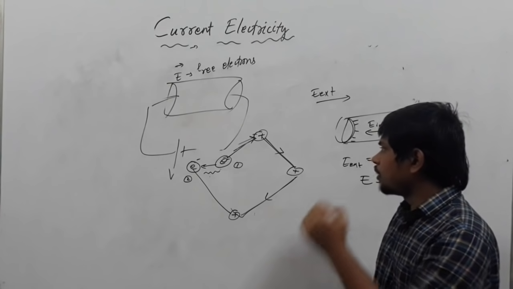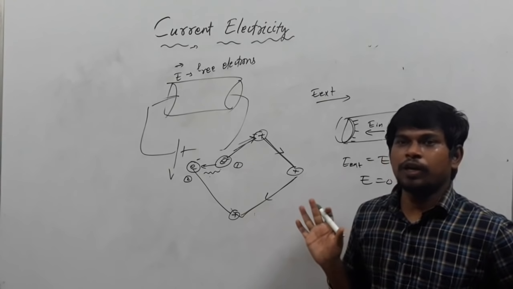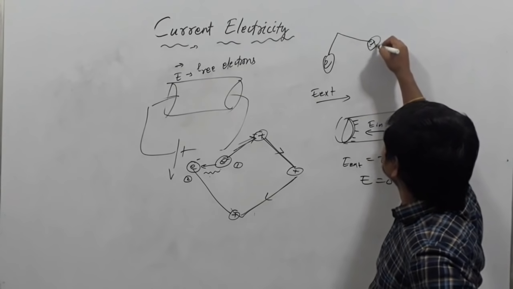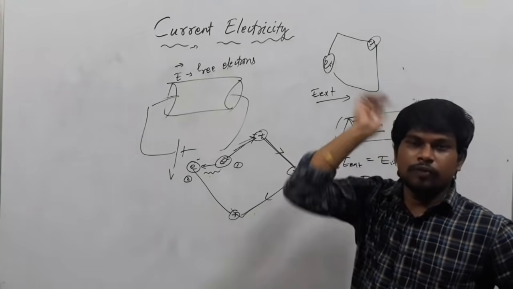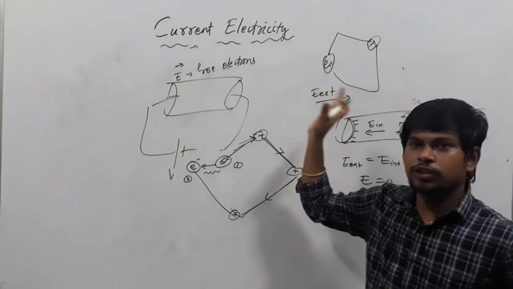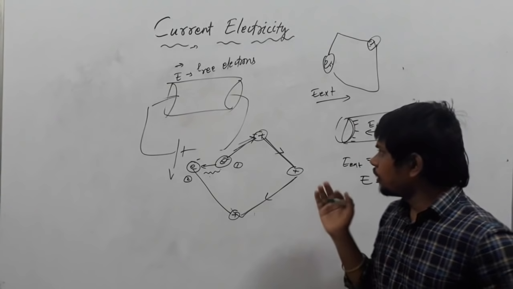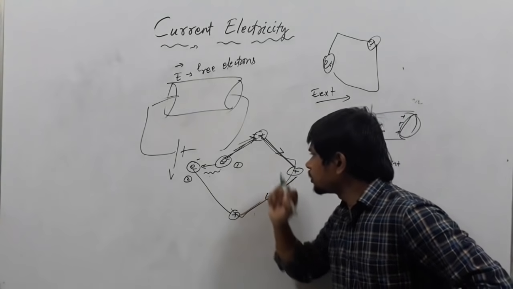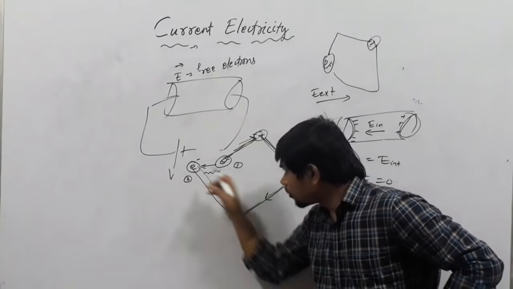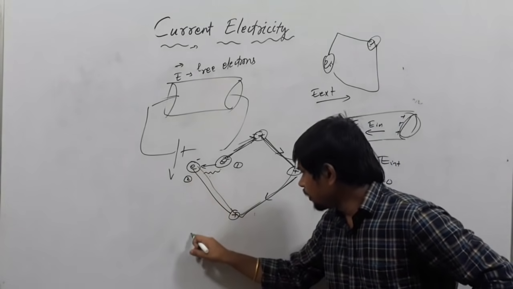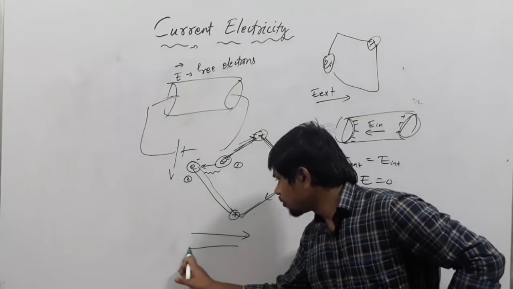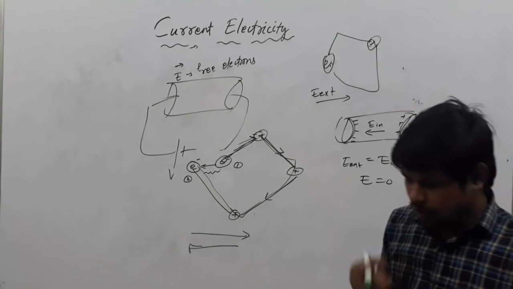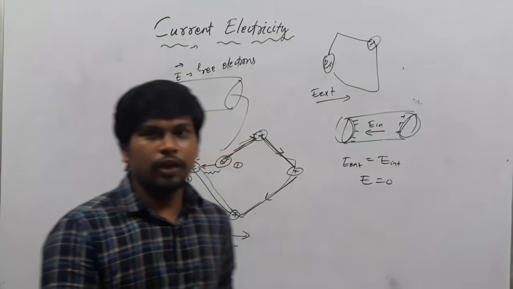So I am repeating again. Without the presence of an electric field, the electron will move freely and randomly inside, colliding with other atoms, and will come to the same position again. Therefore, net displacement is zero and net velocity is zero. But when you apply an electric field, the electron will collide again, but it will not come to the same position. It will come a little forward. The electric field is in this direction and the electron will move in this direction. Because of this displacement, this velocity comes. That is the concept of how the drift velocity comes.